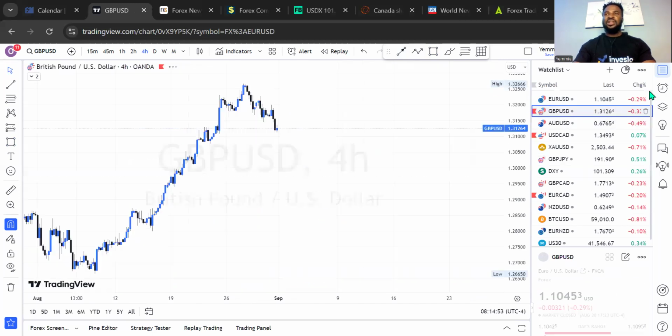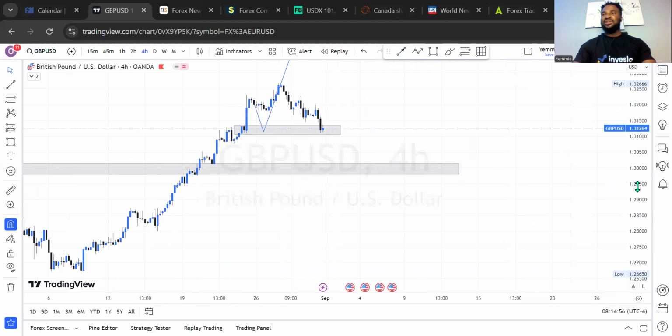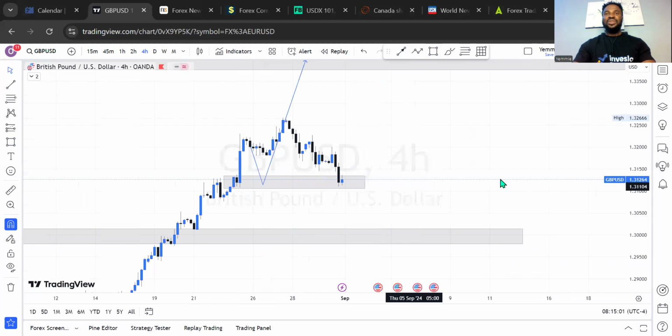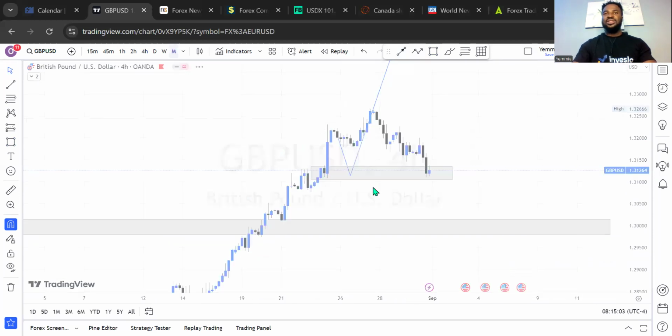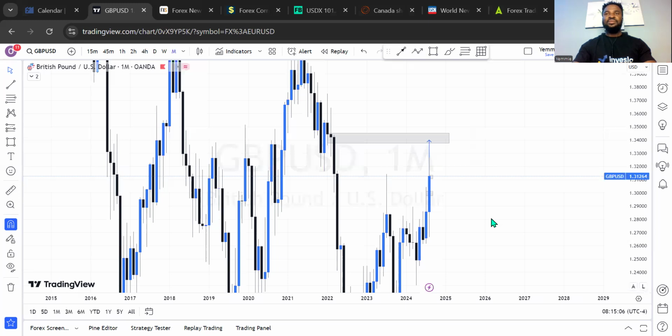And let's see what we have on Great Britain pound US dollar. Definitely these guys are moving side by side, but not as positively correlated as they used to be 4 years, 3 years ago. All right, but they still move almost the same way. So let's check this out on the monthly time frame. This is Great Britain pound US dollar.